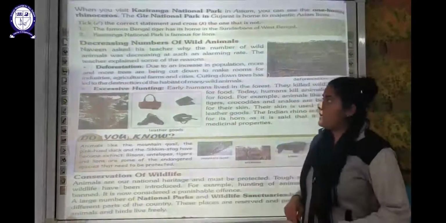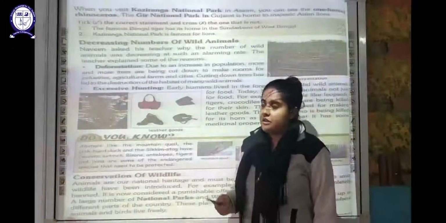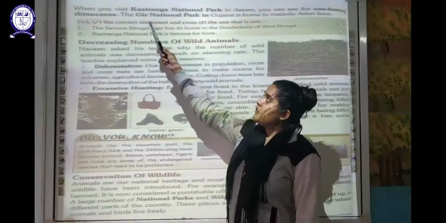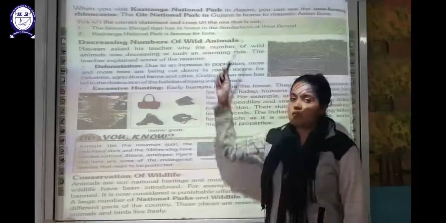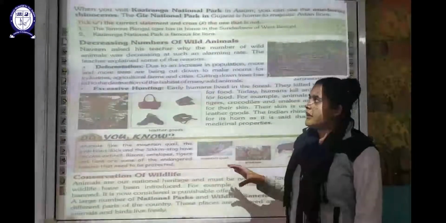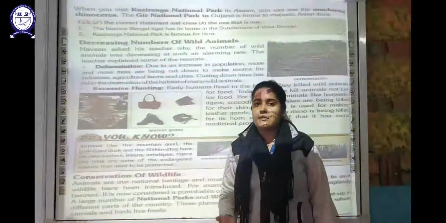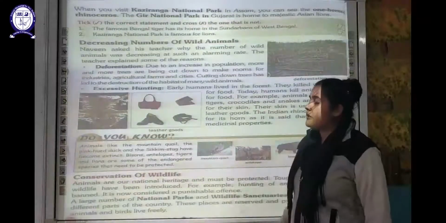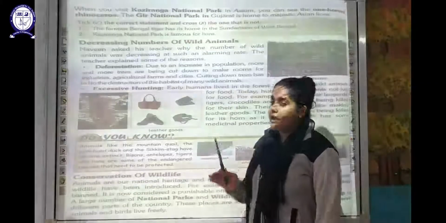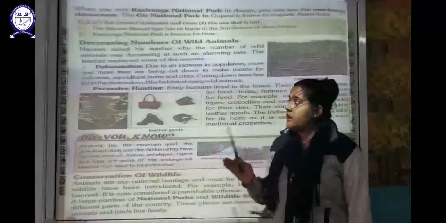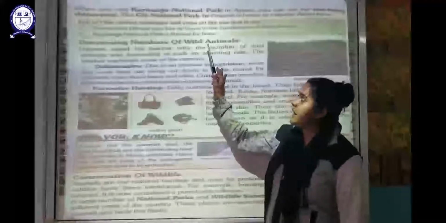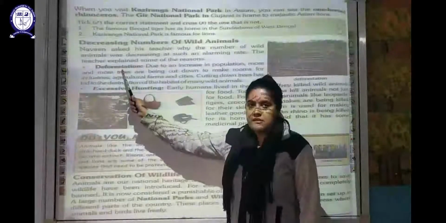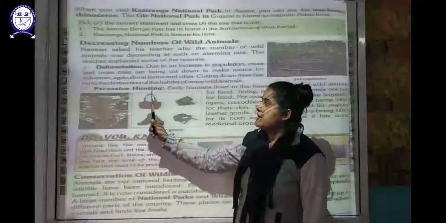The next one is the Asian lions. They are being conserved in Gujarat. There is a national park for them, that is Gir National Park. It is situated in Gujarat. The important thing is that you must remember which animal is being conserved in which national park and where that national park is situated. Now we have to focus on why there is a decrease in the number of these wild animals, why their population is decreasing. The first reason is deforestation and another one is excessive hunting.